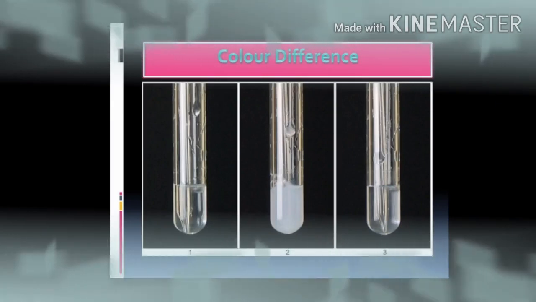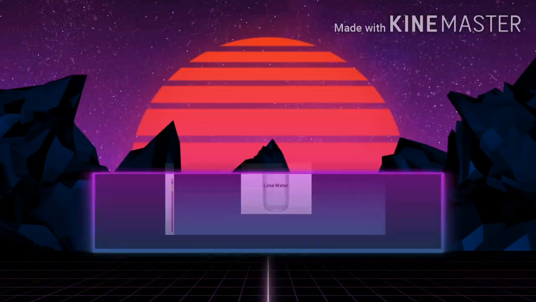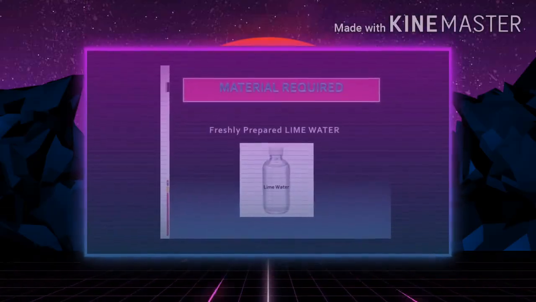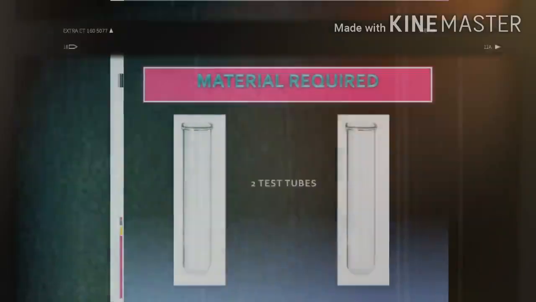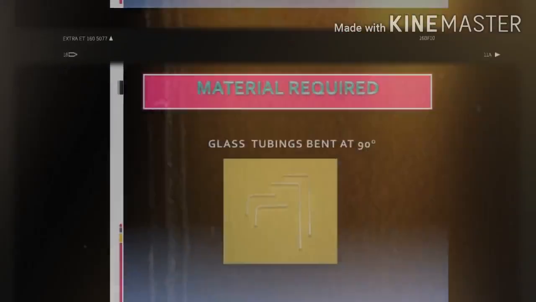First of all, let us see the materials required for this experiment. The very first thing is freshly prepared lime water, 2 test tubes, a cork with 2 holes, and glass tubes bent at 90 degrees. Now look at the procedure.